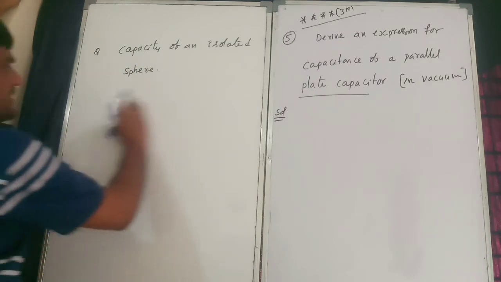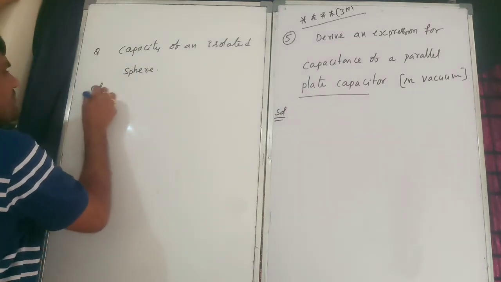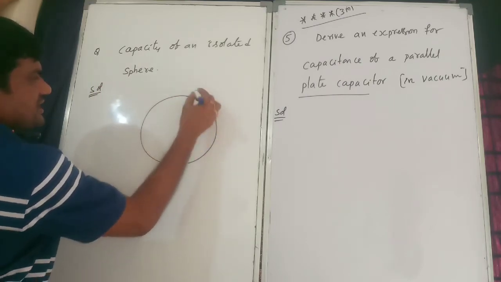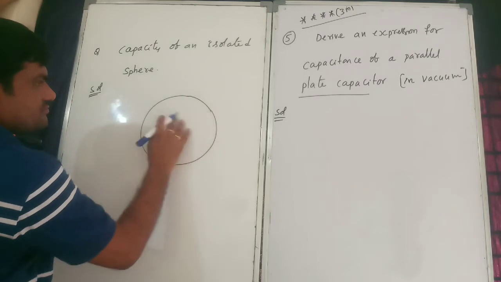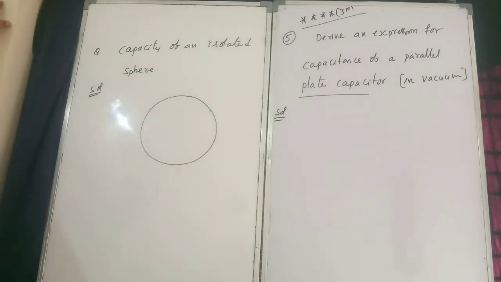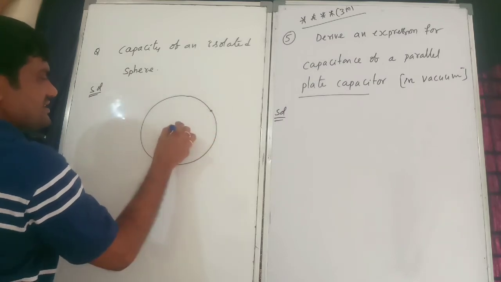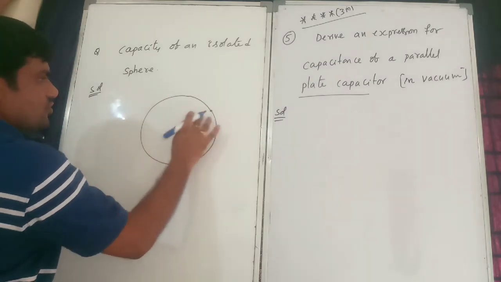Now I will consider one sphere, an isolated sphere, having positive charge. This is having positive charge.